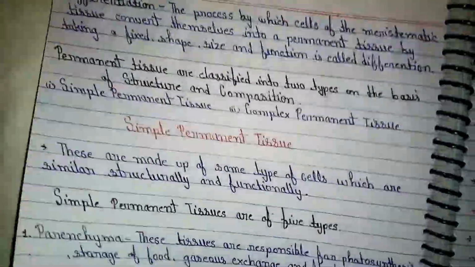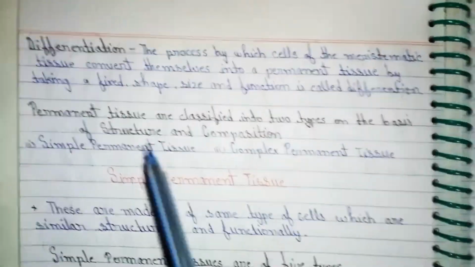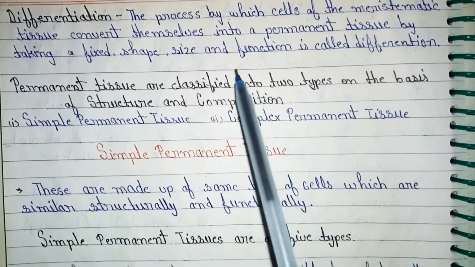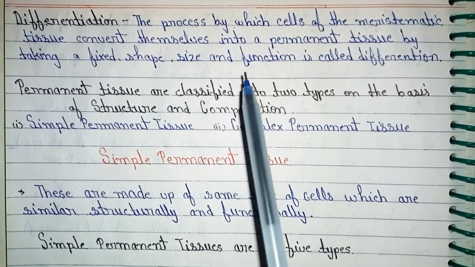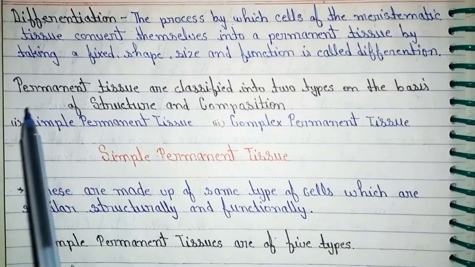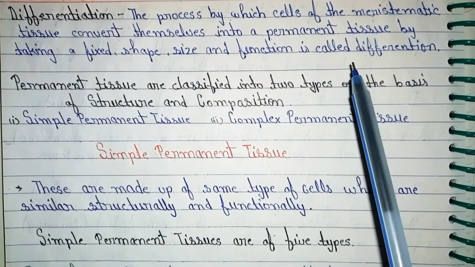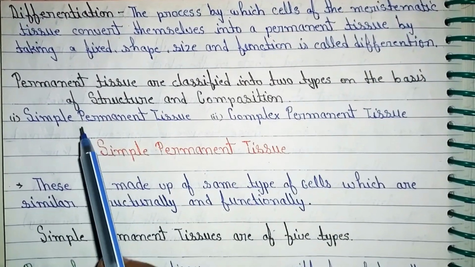Let's see the next page. Differentiation. The process by which cells of the meristematic tissue convert themselves into a permanent tissue by taking a fixed shape, size, and functions is called differentiation.